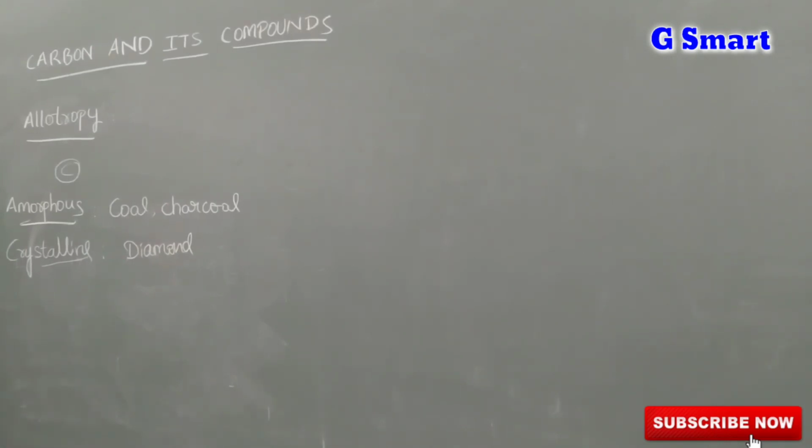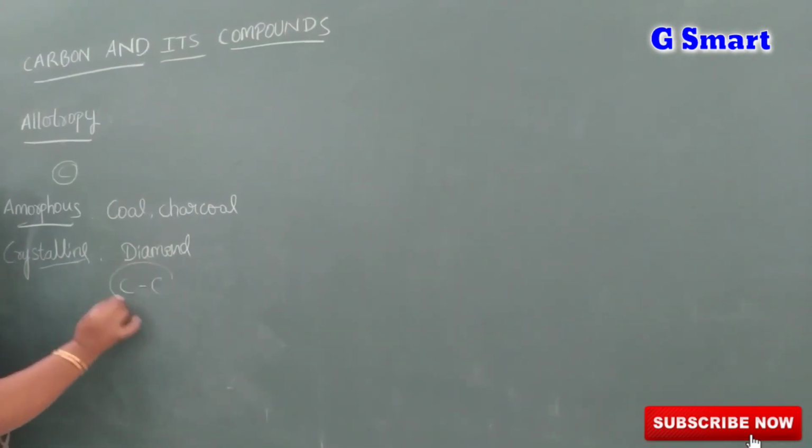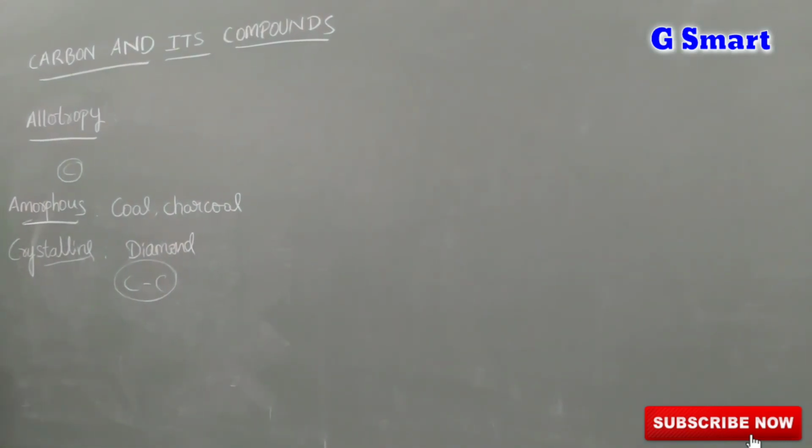In diamond, carbon atoms are undergoing sp3 hybridization, and between carbon and carbon in diamond very strong bonds are forming. It is very difficult to break the bond between carbon and carbon. That's why diamond is one of the hardest materials in the universe.